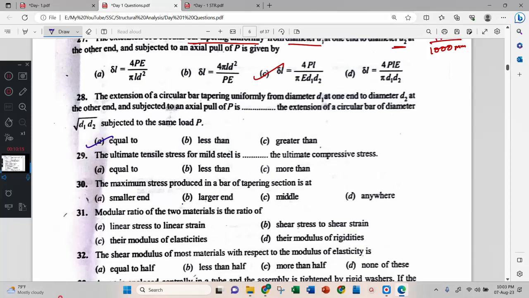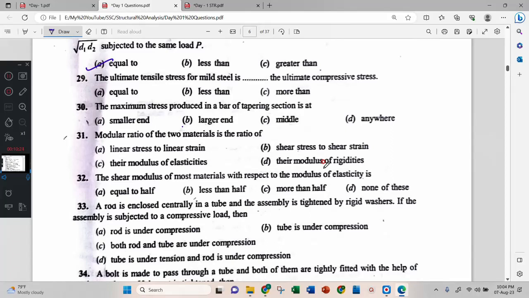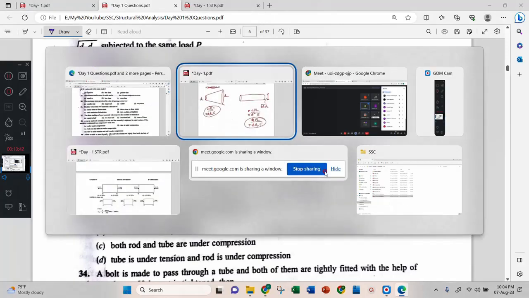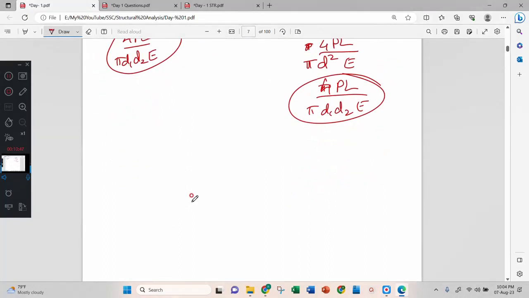Okay, the ultimate tensile stress for mild steel is dash the ultimate compressive stress. C option, we'll see.